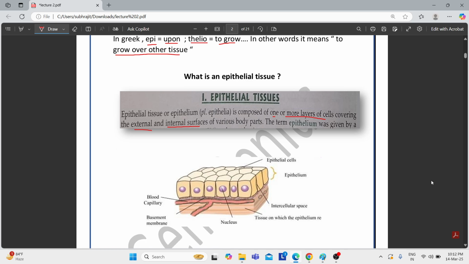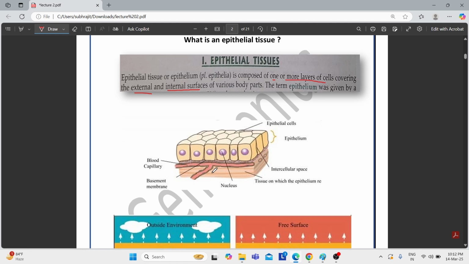Now let's see what is meant by external and internal surface. Okay, first come to this diagram. See, as I said just now, epithelial tissue is a tissue which grows on a tissue. Now see, if this is a tissue, epithelial tissue is growing on this tissue, and thus the statement gets justified here. Now it is saying that it can grow on the external surface or on the internal surface.